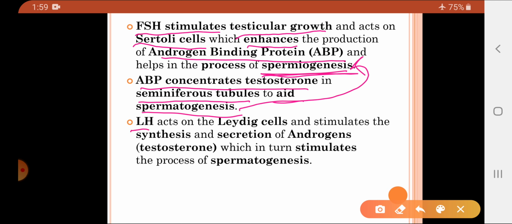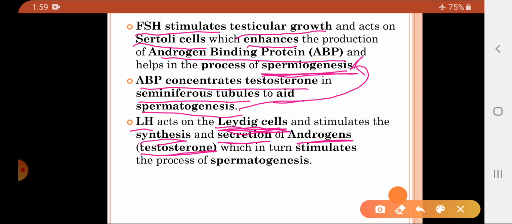Now the next one is LH. Where does LH act? It acts on the Leydig cells, and we know where the Leydig cells are located. They are located in the spaces between the seminiferous tubules, and we know the function of the Leydig cell, that it releases testosterone. So LH acts on the Leydig cells and stimulates the synthesis and secretion of androgen.